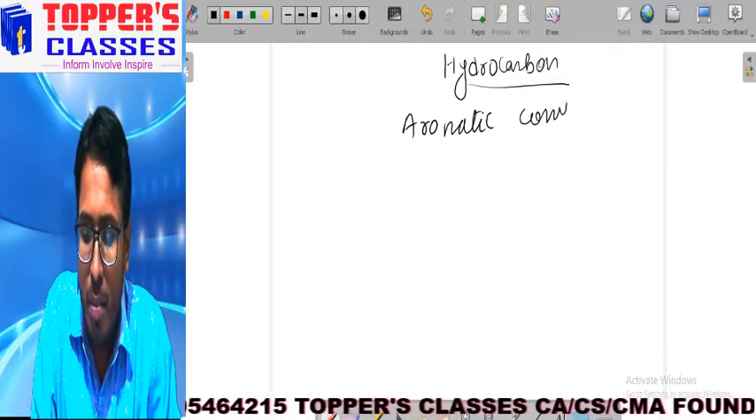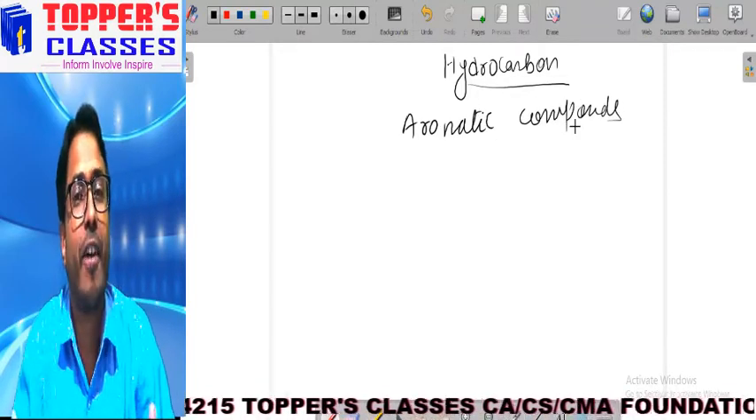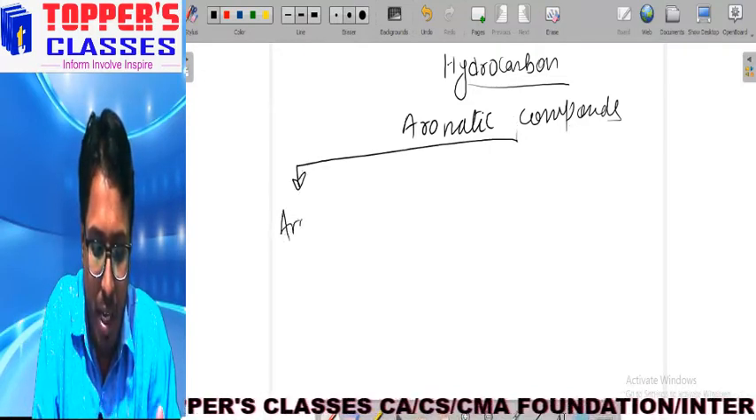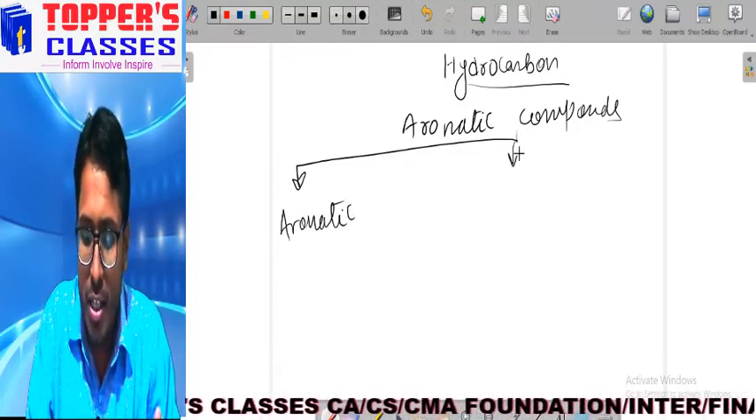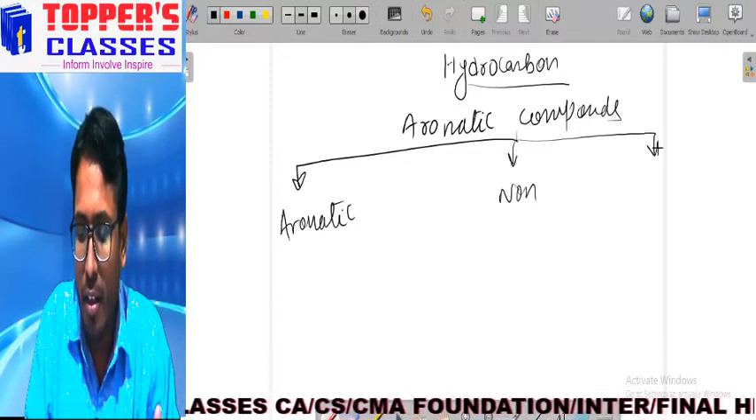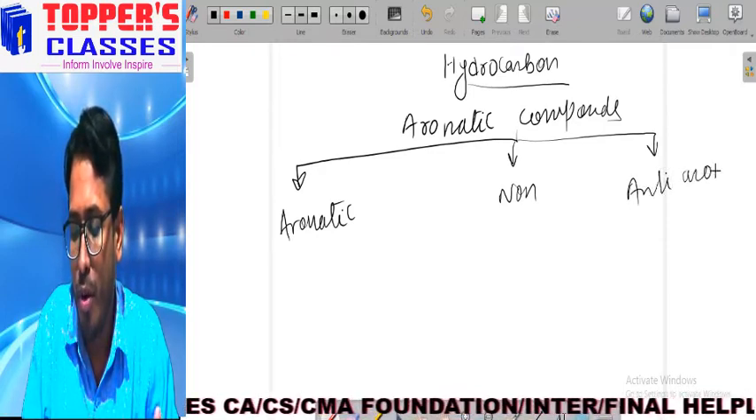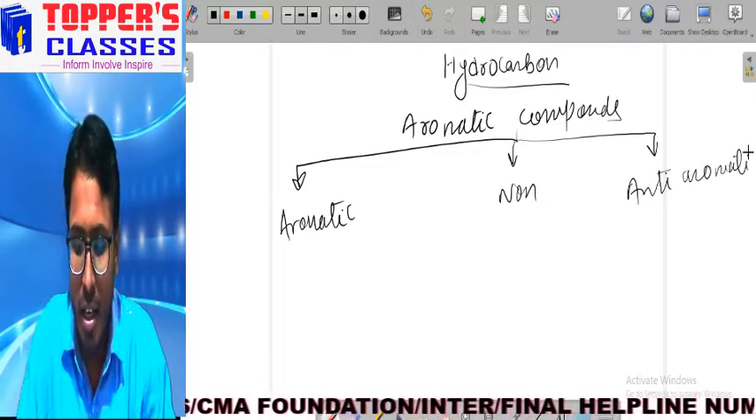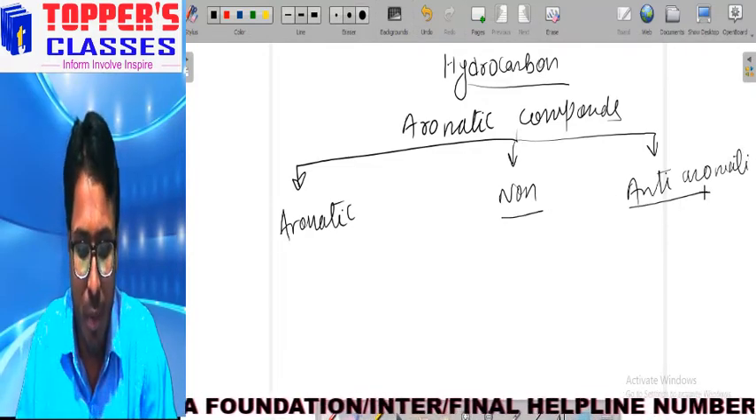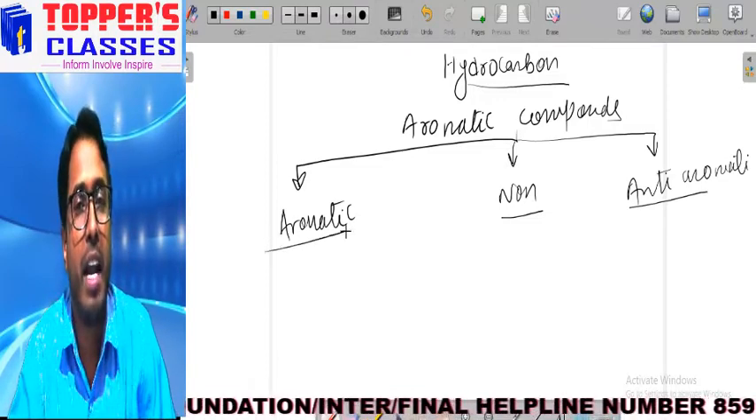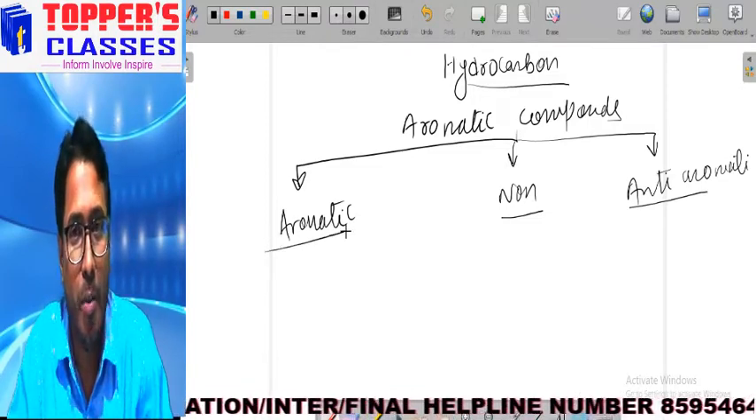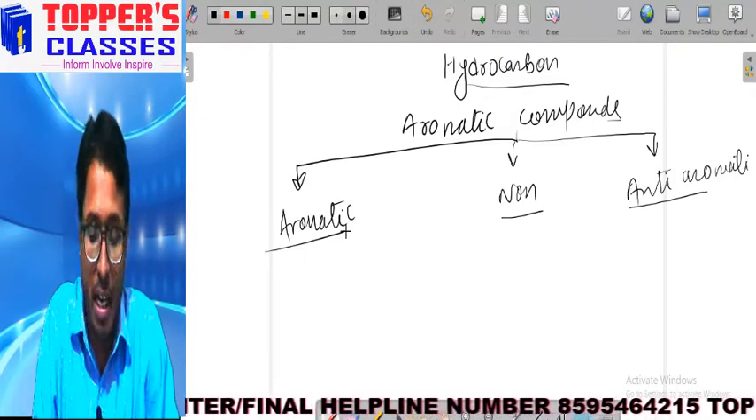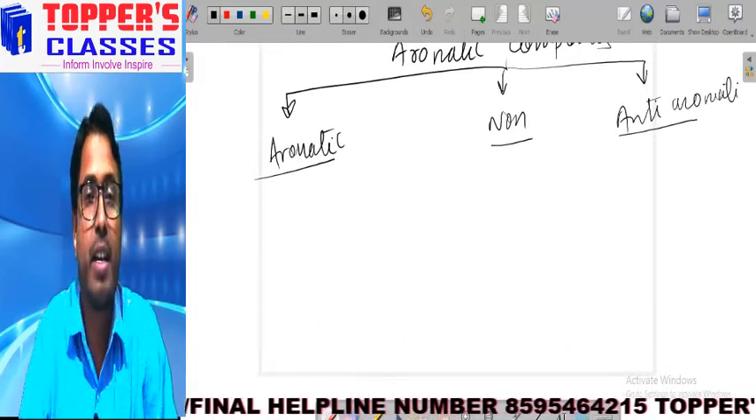Aromatic compounds can be classified into three types. What are they? The three types of compounds are: one is aromatic, second is non-aromatic, and third one is anti-aromatic. Basically, we'll learn about these three types of organic compounds. So let's start. How can we identify whether a compound is aromatic, non-aromatic, or anti-aromatic? First of all, let's start with aromatic hydrocarbon.